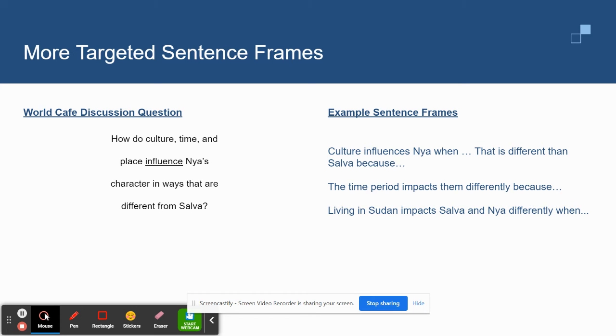I can also take those generic sentence frames and adapt them to the task. For example, one of the World Cafe discussion topics is how do culture, time, and place influence Naya's character in ways that are different than Salva. I can use the question to create my sentence frame. For example, culture influences Naya when that is different than Salva because.